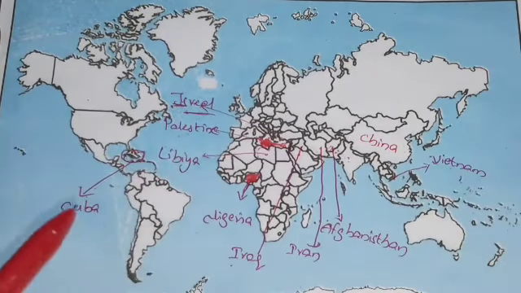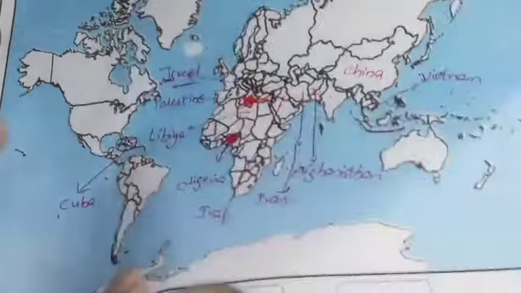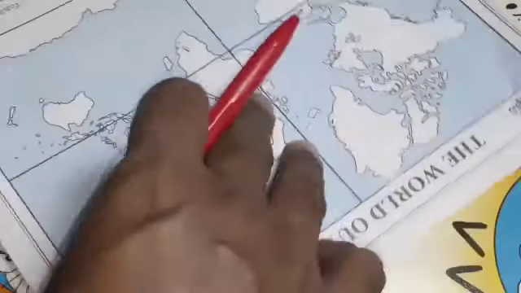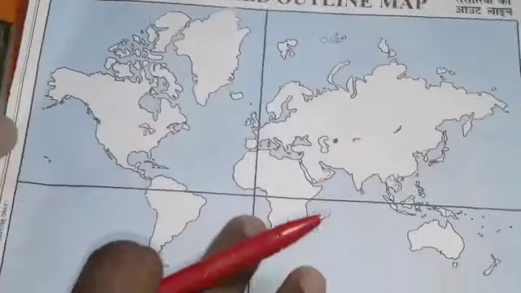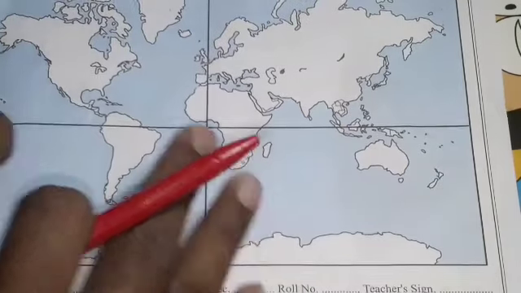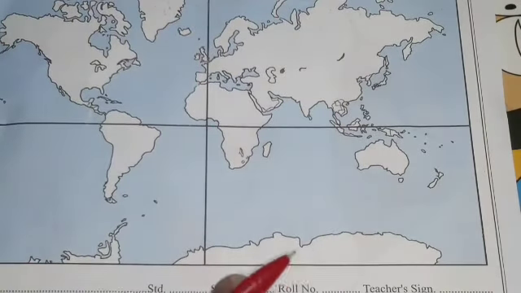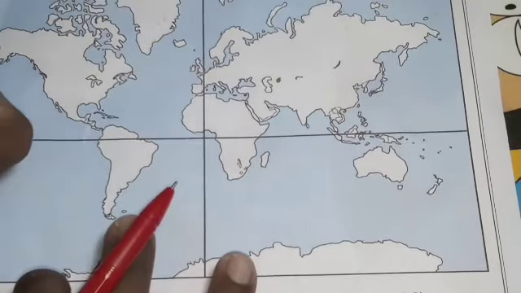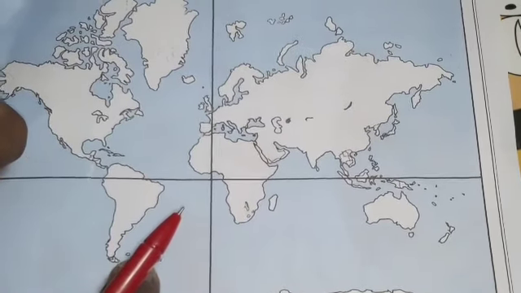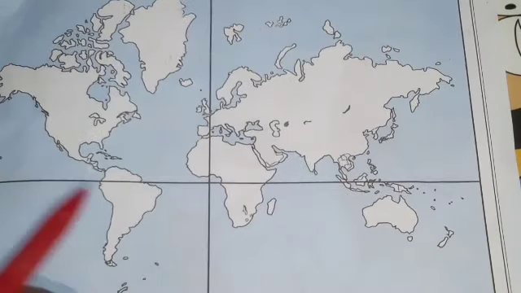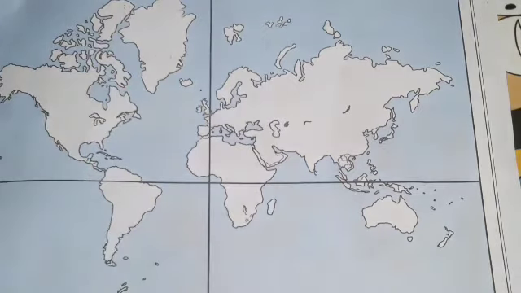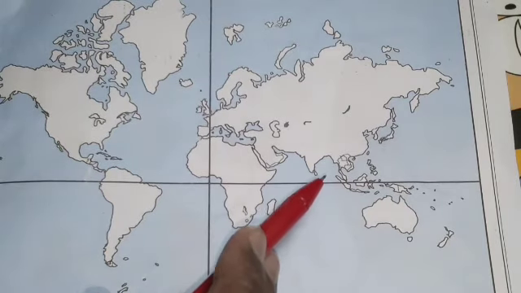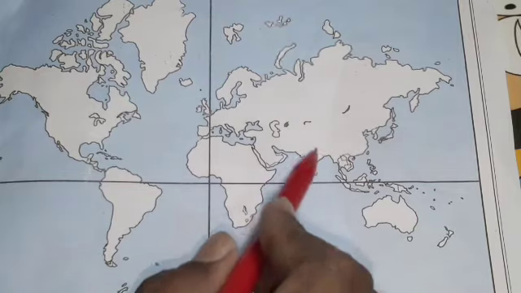And now these all 10 countries we will practice in the outline map. So in an outline map, if you see here, this is the outline map. Now we are going to find them again in this. Firstly, we will start with China. So China, I told you, is above India.